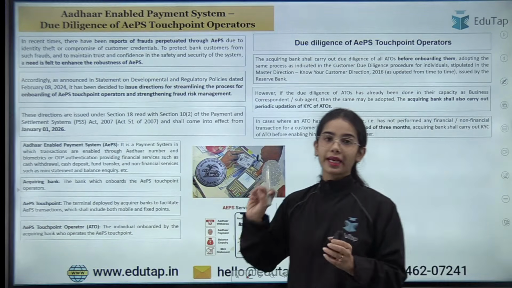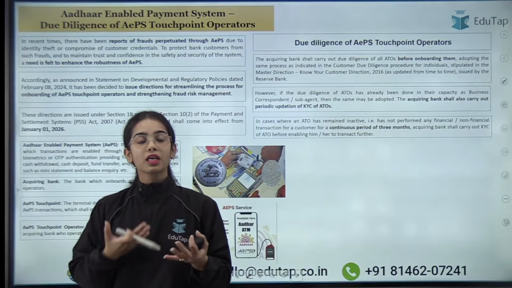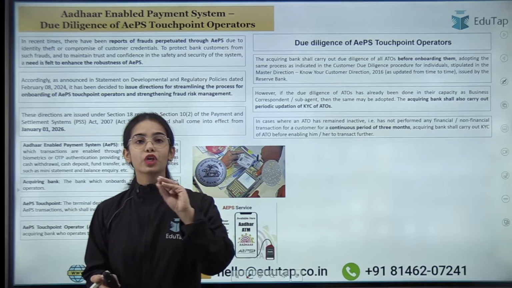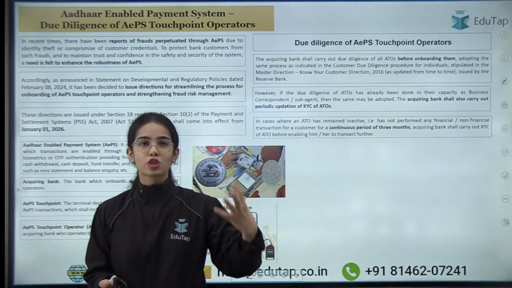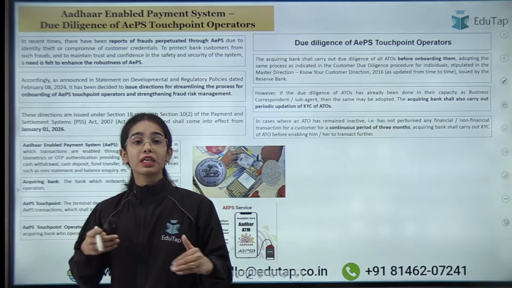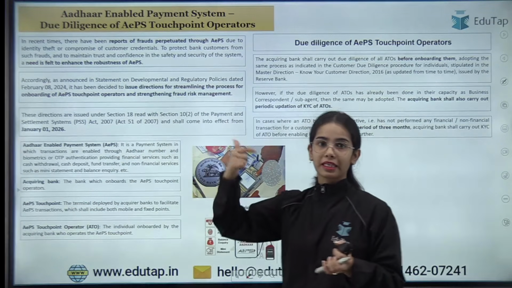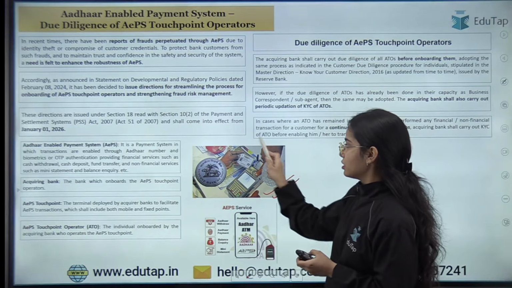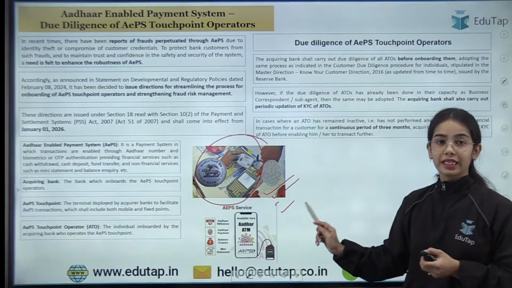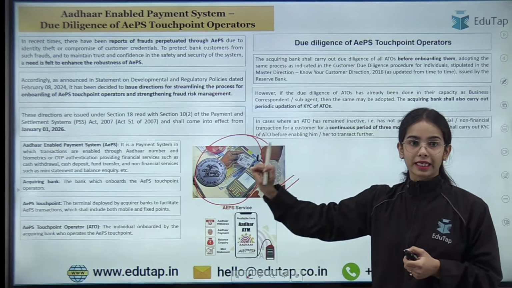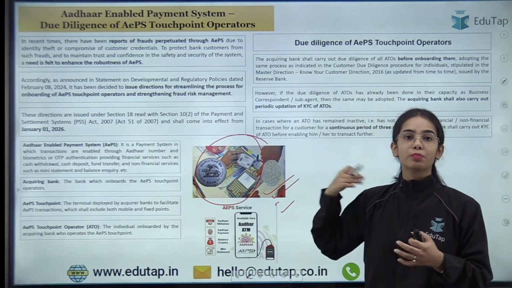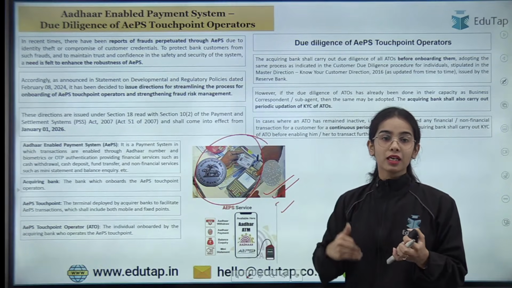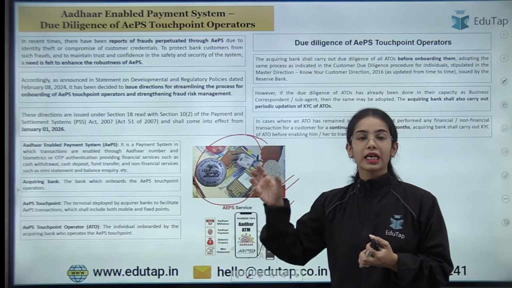So we have discussed about Aadhaar enabled payment system. That means through the Aadhaar details, through the biometric details, the transactions can happen even if you do not have UPI, even if you do not have the RTGS or NEFT system or internet payment system and such, but through your Aadhaar details that is connected with the bank account and through your biometric, you can easily do the transactions with the merchants. Okay, so this is the idea. Now it has been said that there are guidelines that have been brought to make this AePS safer, as well as the ATO, they need to have the KYC again, or the acquiring bank needs to do the KYC again in regards to the ATO.